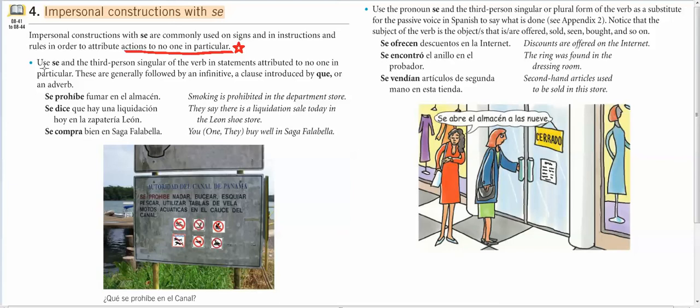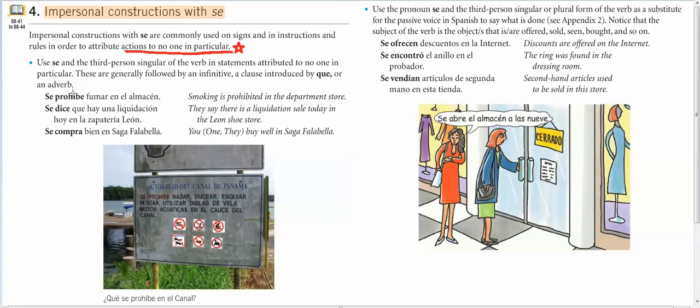Okay, use se with the third person singular of the verb in statements attributed to no one in particular. These are generally followed by an infinitive, a clause introduced by que, or an adverb. So often if we see a verb like fumar, or que, or an adverb like bien, then we're going to put our verb into third person. So what we're trying to say here is se prohíbe fumar en el almacén.